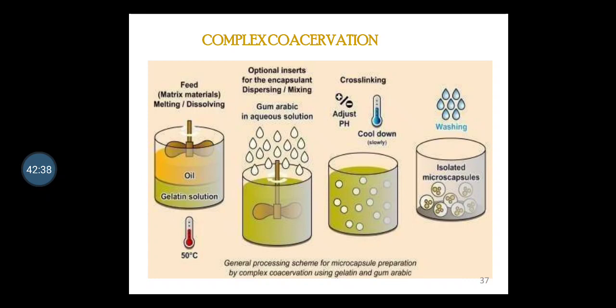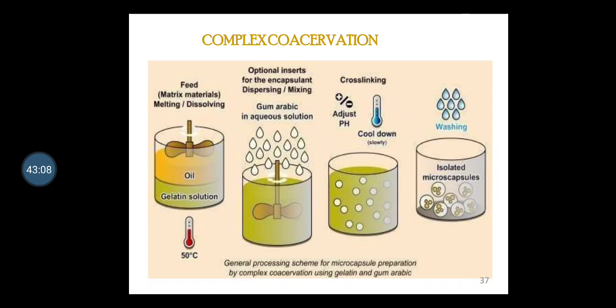Complex coacervation parameters are the pH, ionic strength, temperature, molecular weight and concentration. These are the crucial four parameters by which the microencapsulation can be controlled, and the microcapsule which will be formed will be of desired quality. These methods occur with the neutralization of two oppositely charged polymers.